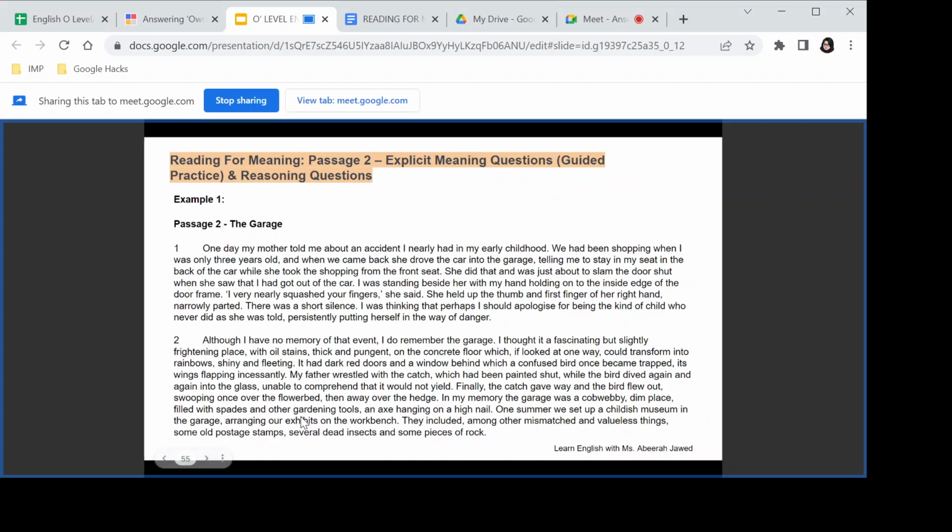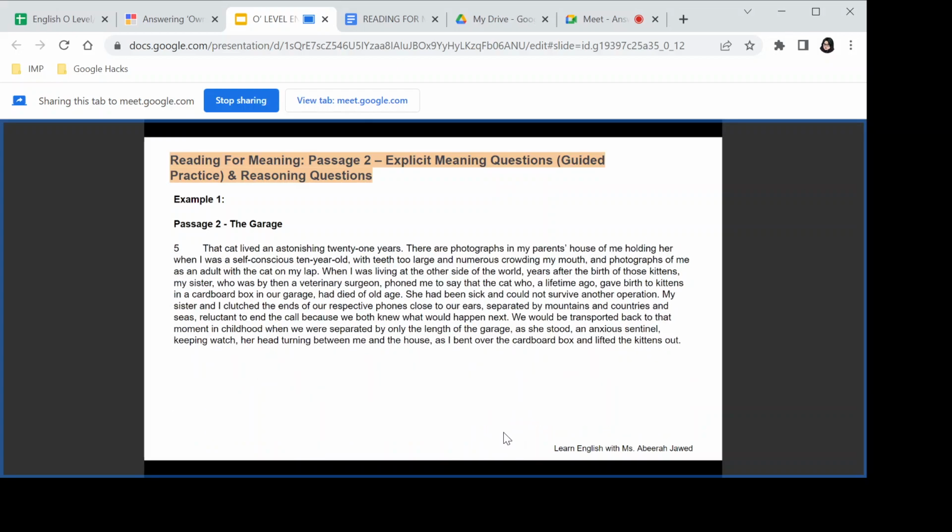Now she's saying that they were role playing, and they had their exhibits on the workbench as if they were part of a museum. She calls them mismatched and valueless things: some old postage stamps, several dead insects, and some pieces of rock. The question is, why do you think she calls them childish?